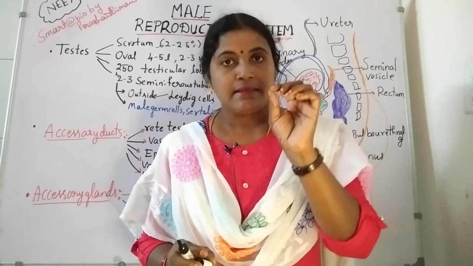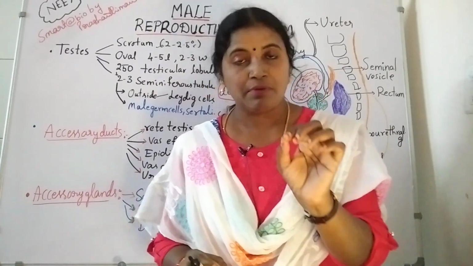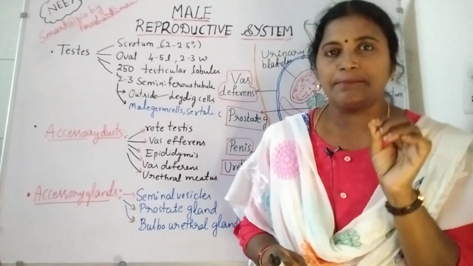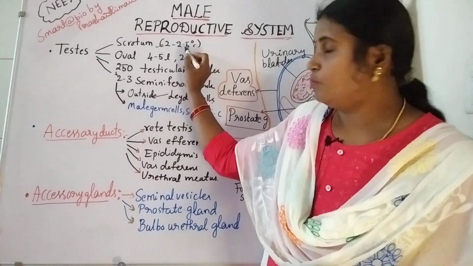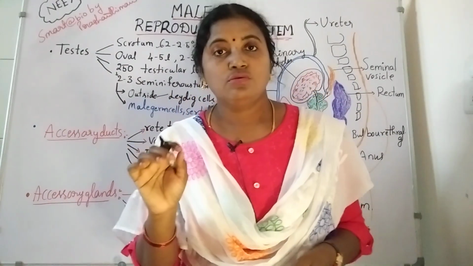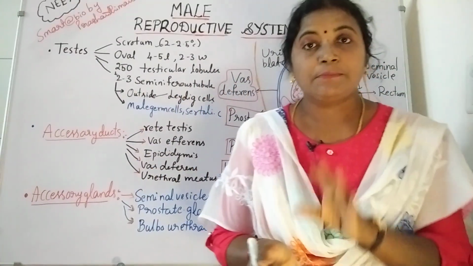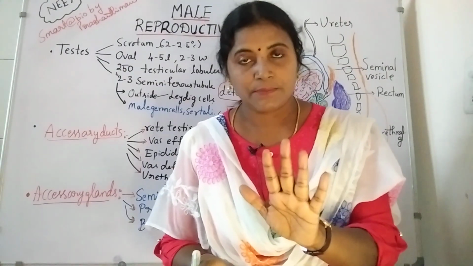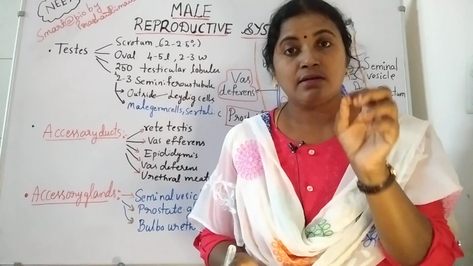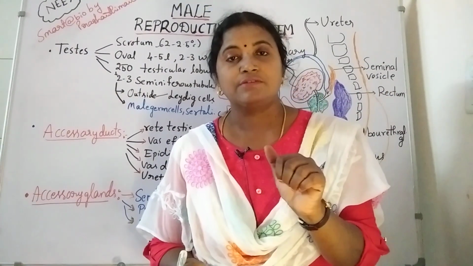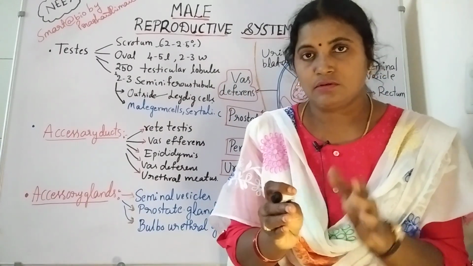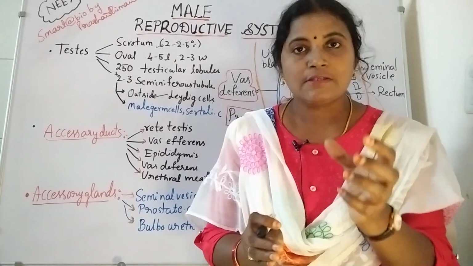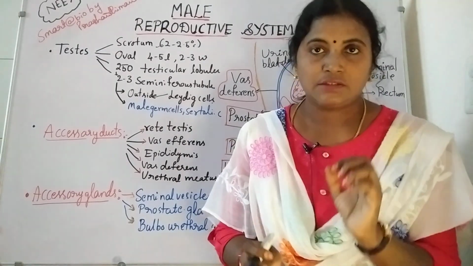Why? Because this scrotum is maintaining very crucial, very low temperatures, about 2 to 2.5 degrees Celsius lower. Why does it have to maintain those low temperatures? Because spermatogenesis, already I told, the production of sperms, is possible in low temperatures only.